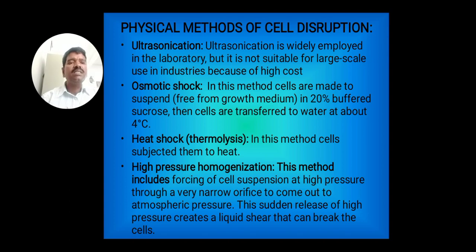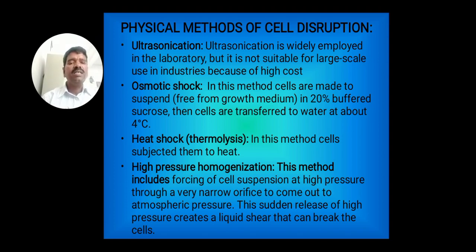In this method, cells are suspended in 20% buffered sucrose. Then cells are transferred to water at 4 degrees Celsius. Heat shock, also called thermolysis. In this method, cells are subjected to heat.